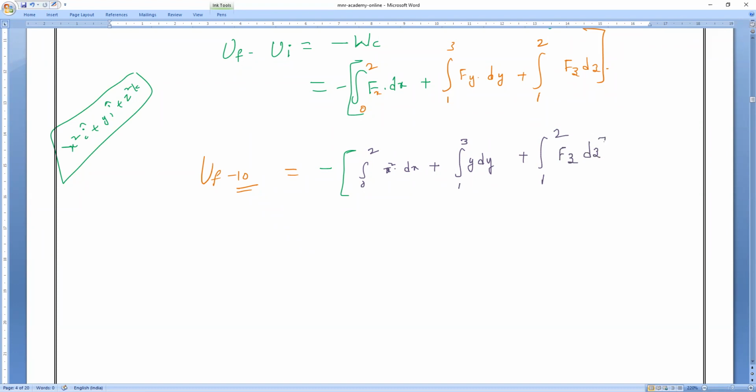Z square, sorry. That Fz is already replaced. We are replacing it with z square. Everybody ready? So we all know that the integration of x square is x cube by 3.